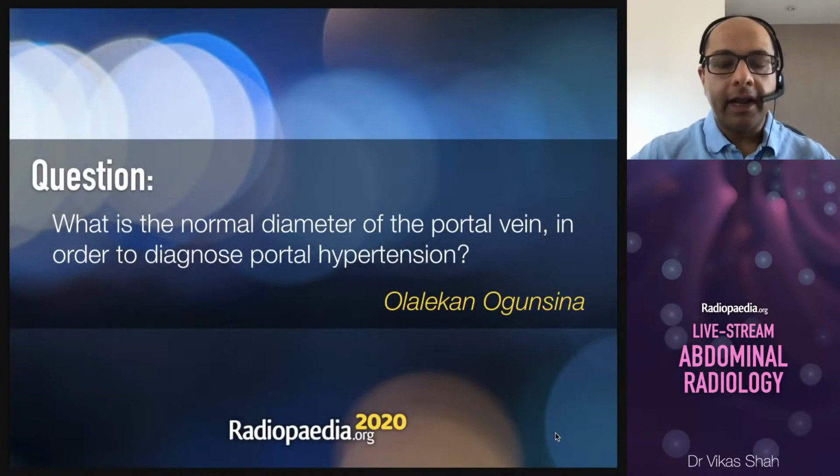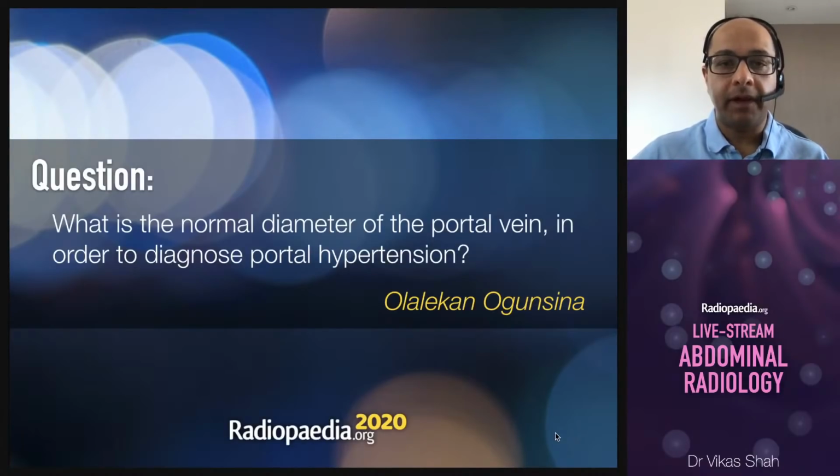Ola Lekan has sent in this question: what is the normal diameter of the portal vein in order to diagnose portal hypertension? Now, measurements in radiology are tricky because you either love them or hate them. And I think for measuring the portal vein diameter on ultrasound, I don't think many people I work with do that. There's a figure quoted in literature of 12, 13 millimeters, but there are some more helpful signs actually.